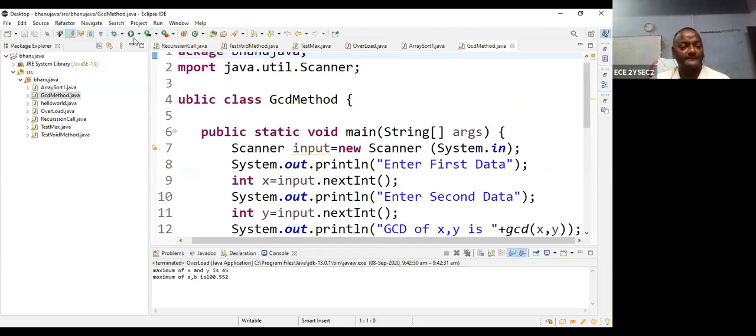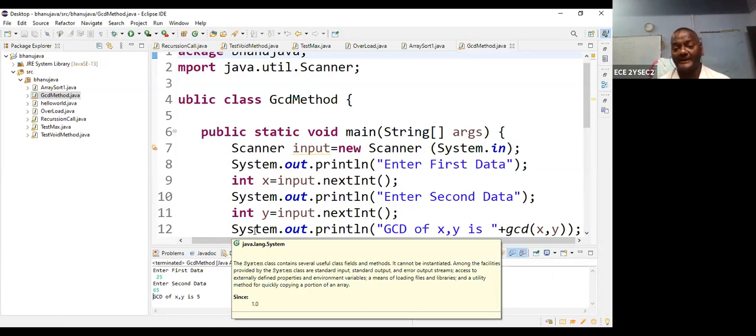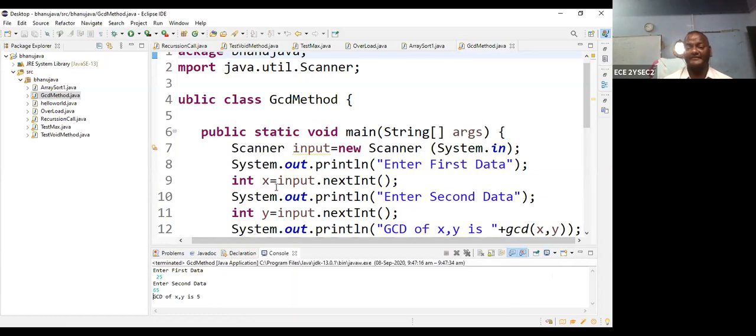Now I want to execute. Enter the first data. I want to find the GCD of 25 as the first data, and the second data is 65. Then I get the GCD as 5. So this is the example of passing parameters.